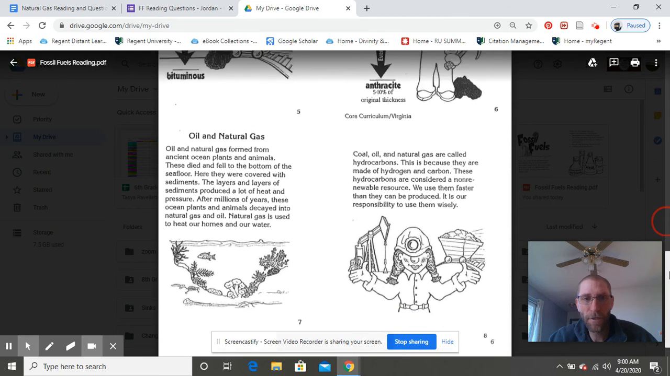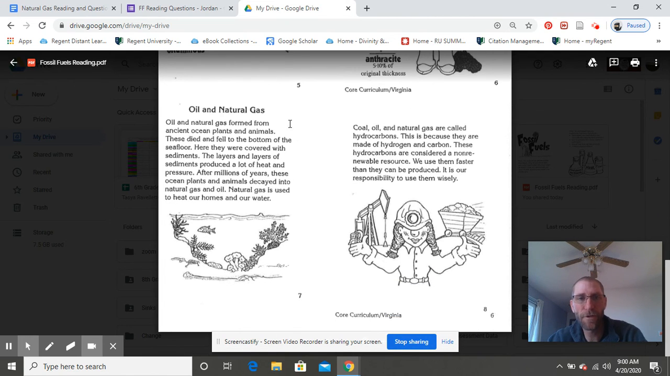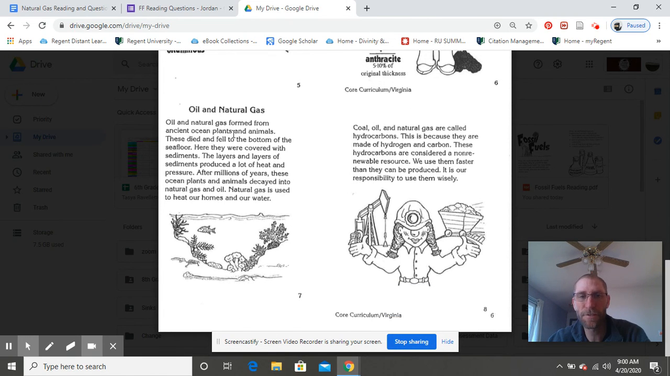All right, oil and natural gas. So oil and natural gas form from ancient ocean plants and animals. So there's your key there, right? Coal is peat, and oil and natural gas is those ocean plants and animals, or aquatic is the word you'll sometimes hear. So these died and fell to the bottom of the seafloor.